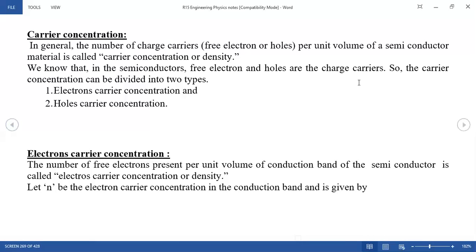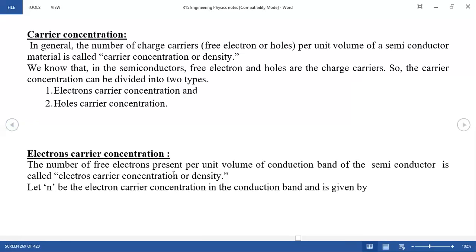So what is the first one? Number one, electron carrier concentration. And number two, hole carrier concentration. What is electron concentration? You can see now, the electron carrier concentration.